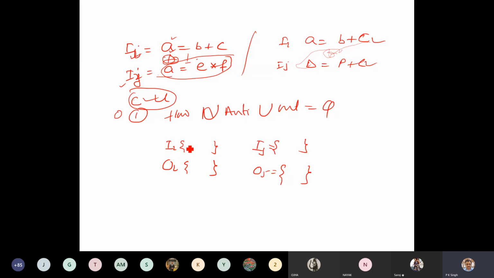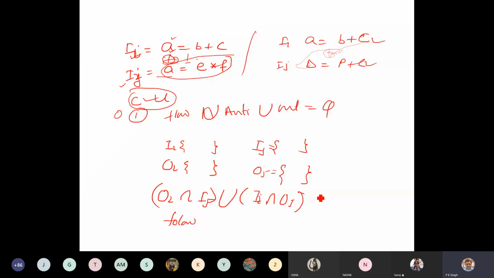For flow, modified by I and used by J, it means Oi intersection Ij. This will show flow dependence. Union anti means modified by J and used by I, Ij intersection Oi.